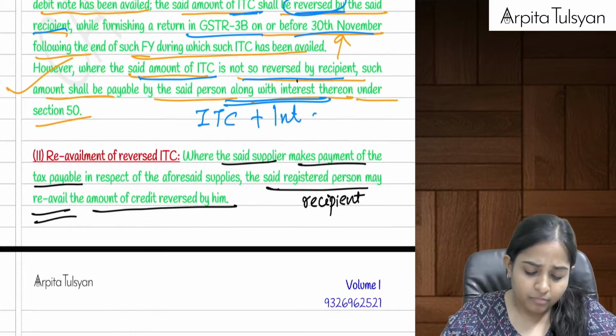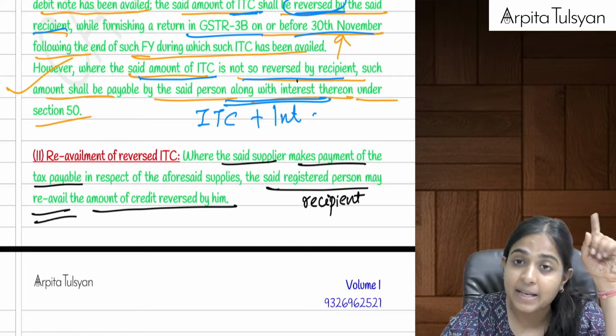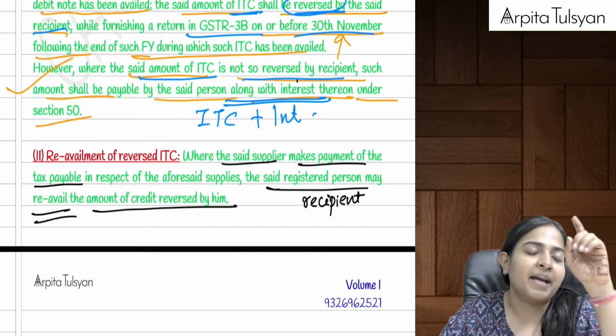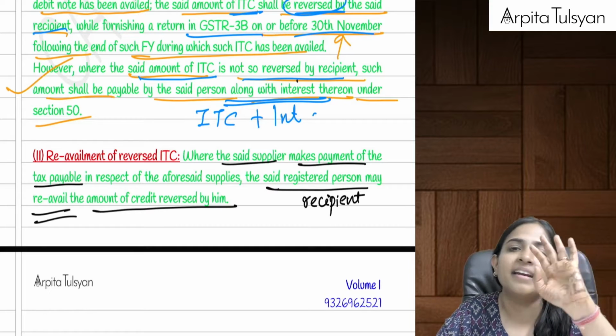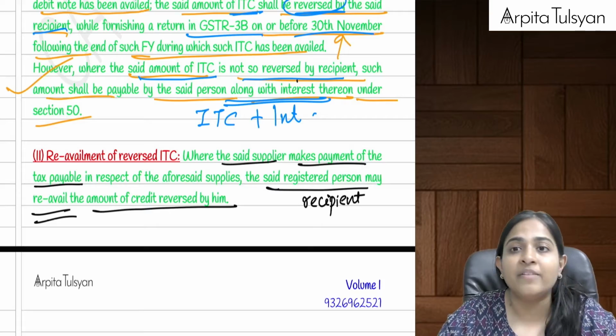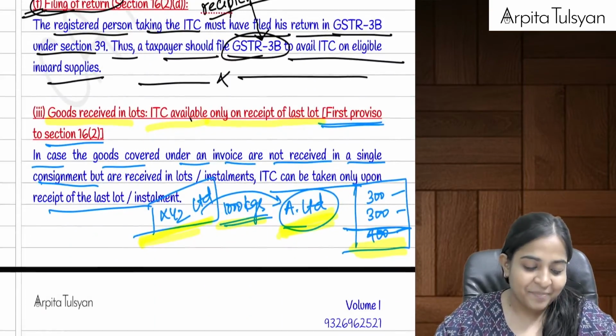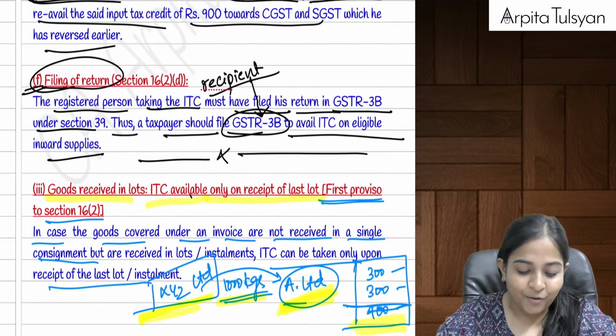Right? Okay, and later if the supplier files the GSTR 3B and pays the taxes to the government, then I can re-avail that credit. There is no time limit to re-avail that credit, but forget about the interest that you have paid to the government.